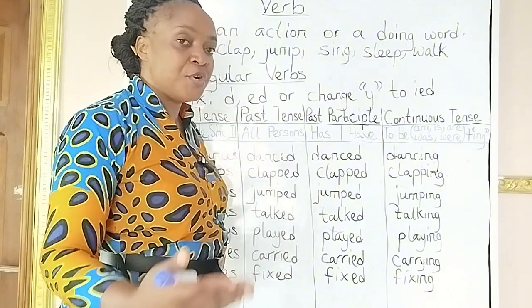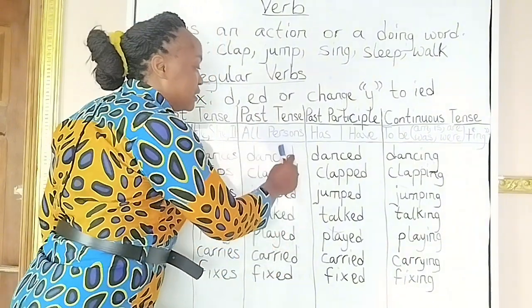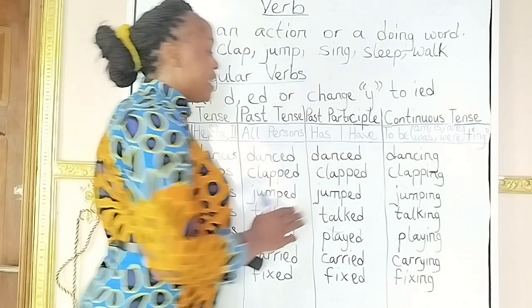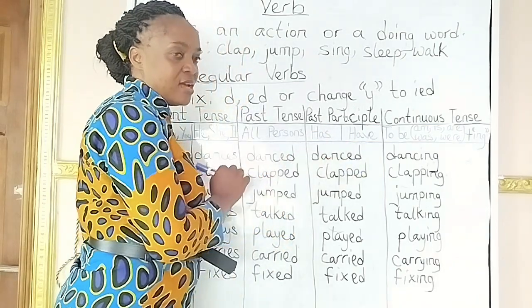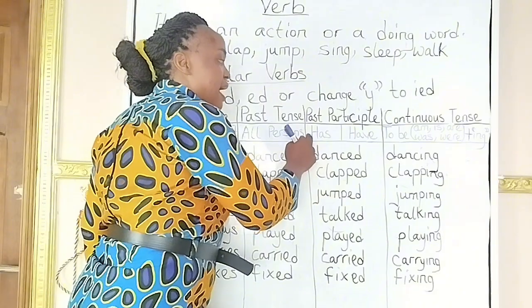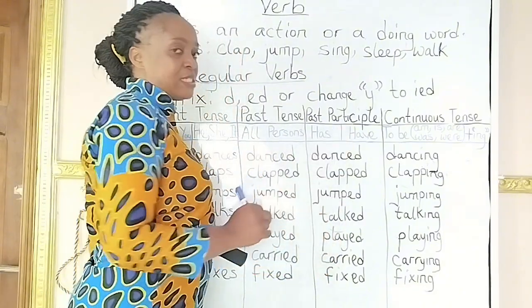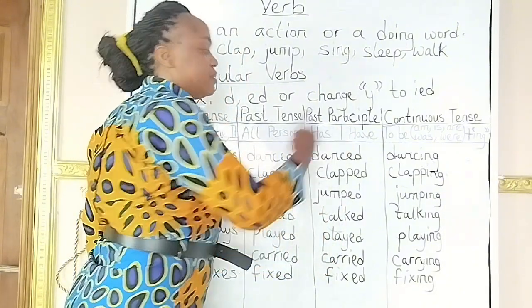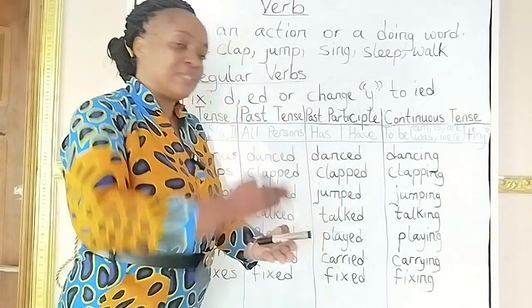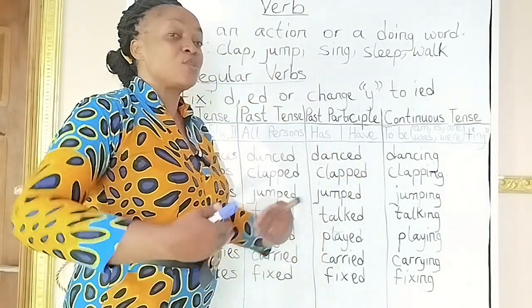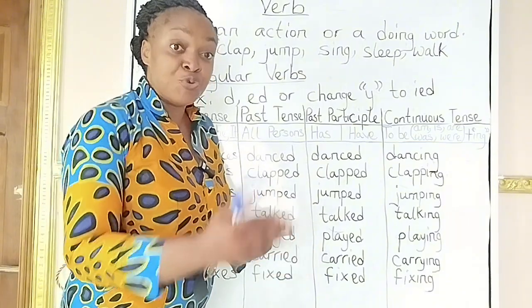When it is a regular verb that ends with E, you just add a D. And when it is past participle, take note here. Past participle would always take has or have plus the past participle of the verb. And the rule says just add D. That is why it is called regular. It follows a particular pattern. It is consistent in the rule.